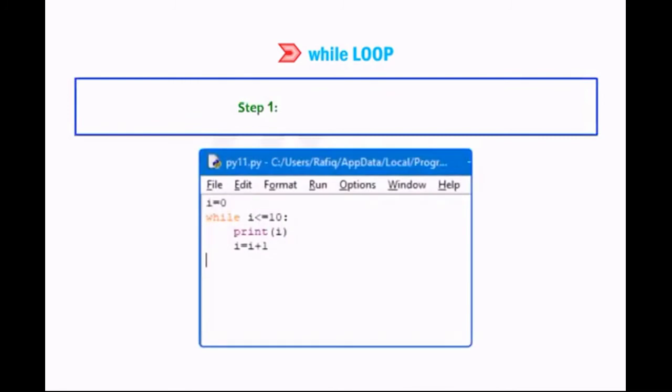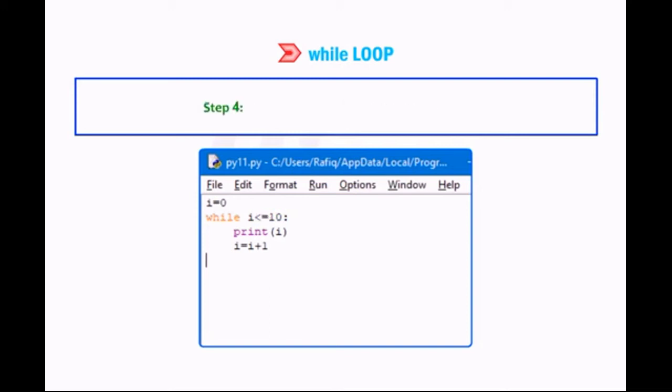Step 1. Initialize the variable i to 0. Step 2. Check the condition whether i is smaller than or equal to 10. Step 3. If i is smaller than or equal to 10, print the value of i.